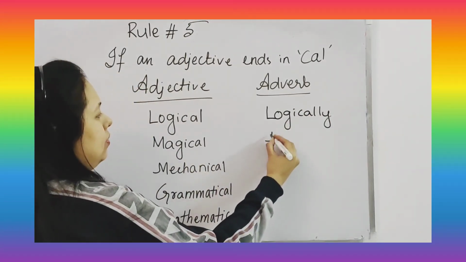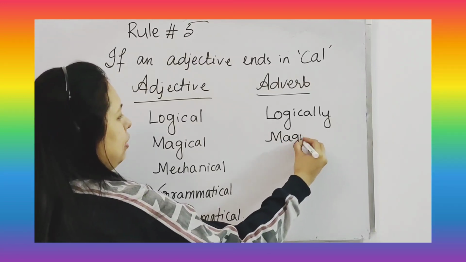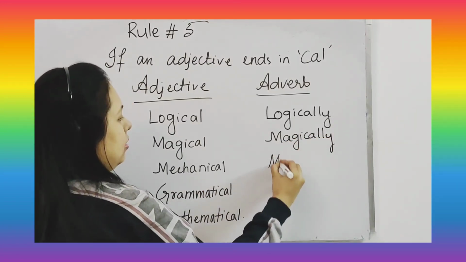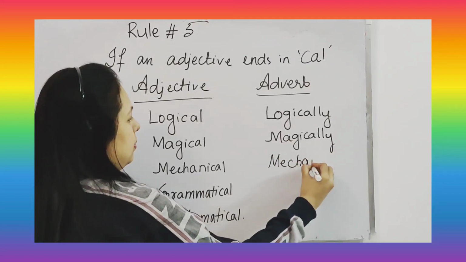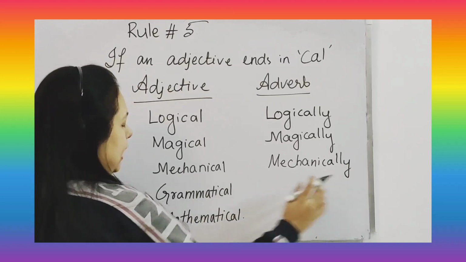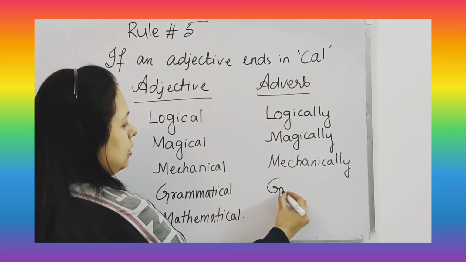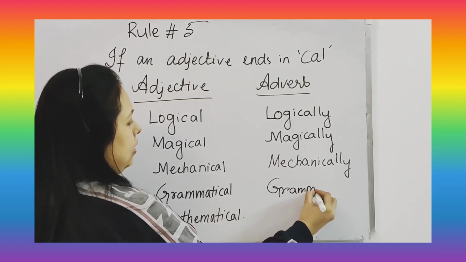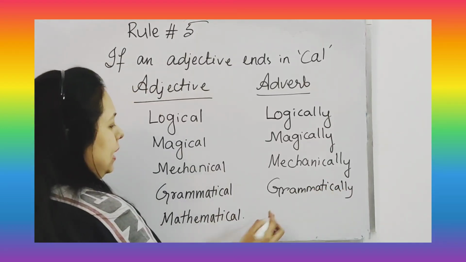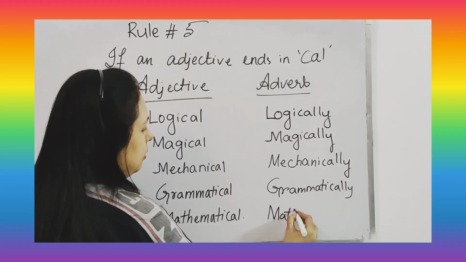Same with magical. Spelling will be same. We will add ly. Mechanical. Mechanically. Grammatical. Grammatically. Mathematical. Mathematically.